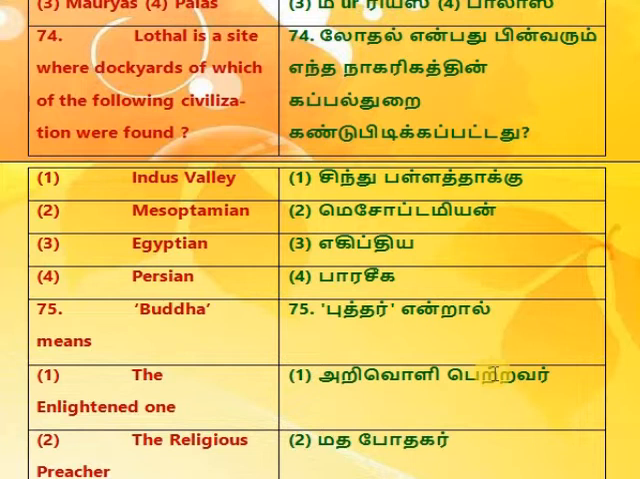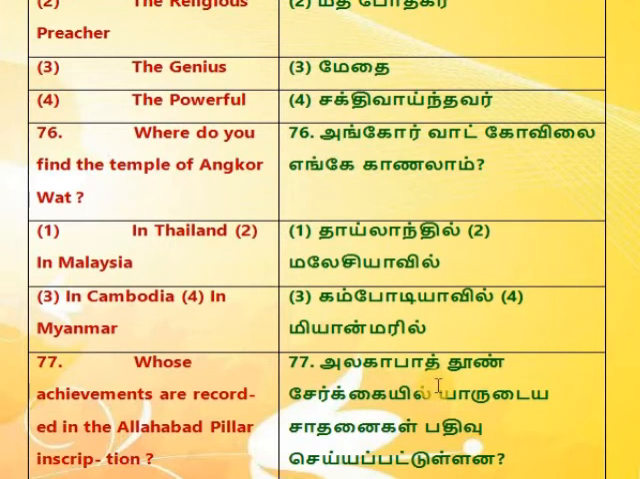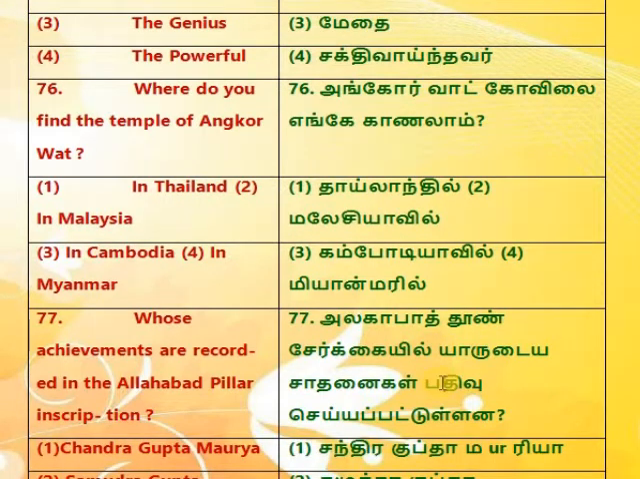74. Lothal is a site where dockyards of which of the following civilizations were found? 1. Indus Valley, 2. Mesopotamian, 3. Egyptian, 4. Persian. 75. Buddha means 1. The enlightened one, 2. The religious preacher, 3. The genius, 4. The powerful. 76. Where do you find the temple of Angkor Wat? 1. In Thailand, 2. In Malaysia, 3. In Cambodia, 4. In Myanmar.